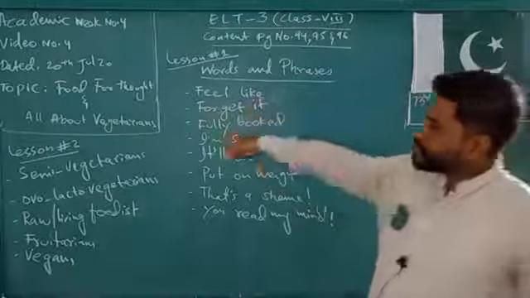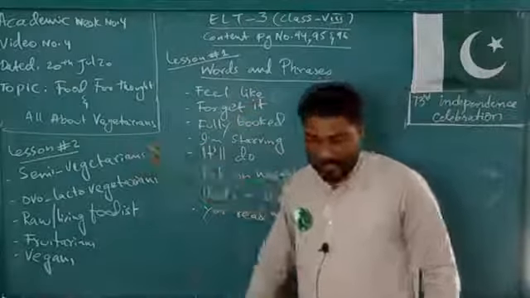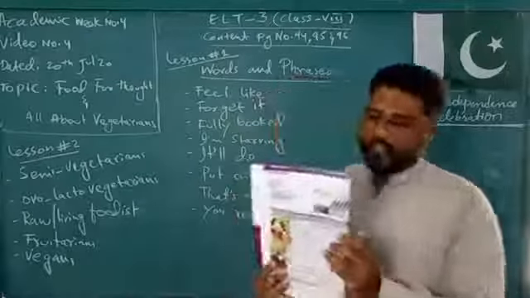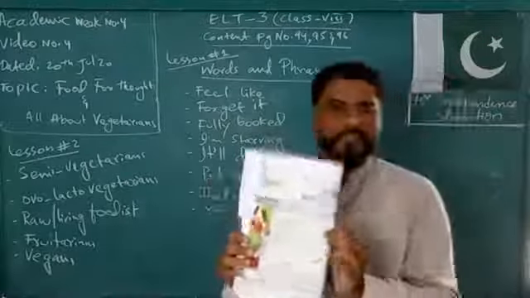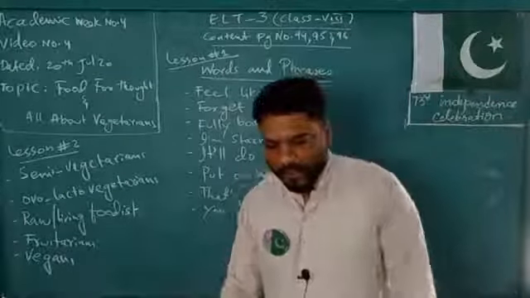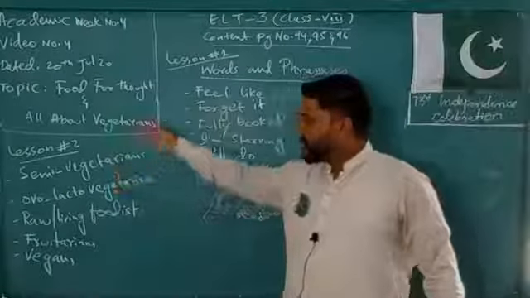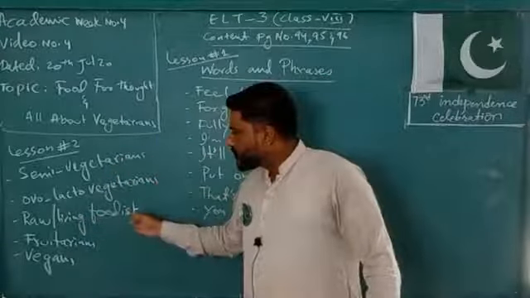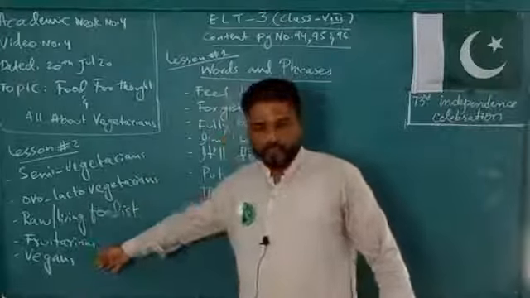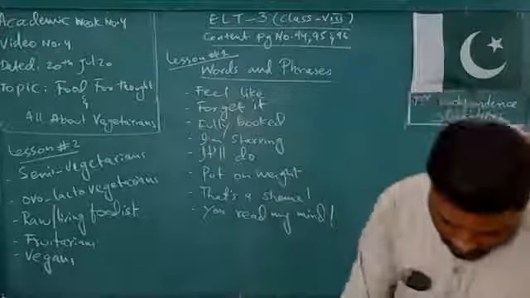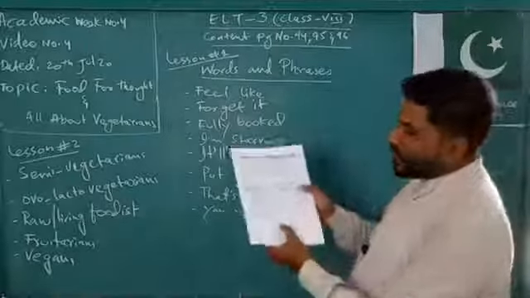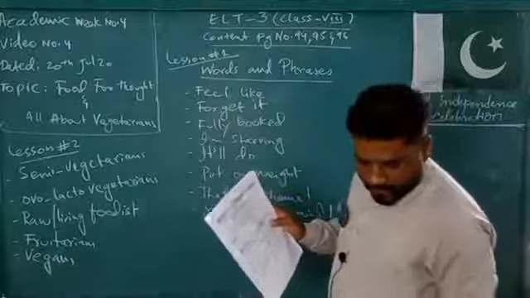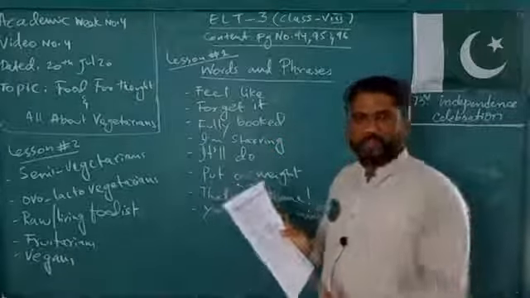After that, we have lesson number 2. In lesson number 2, at page number 20, it is all about vegetarians. When you go through it, you will find these kinds of vegetarians: semi-vegetarians, ovo-lacto-vegetarians, raw living foodists, fruitarians, vegans. The questions are on page number 94 of your content solution. When you go through page number 20, all about vegetarians, you will find the answers.